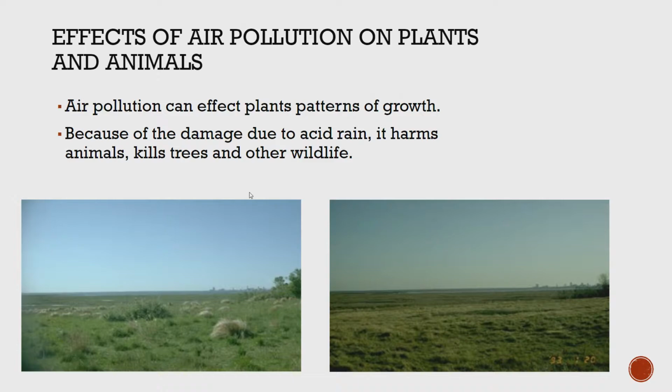Effects of air pollution on plants and animals. Air pollution can affect plants' pattern of growth. The air pollutants can cause damage to leaf cuticles and affect photosynthesis systems, leaf longevity, and patterns of carbon allocation within plants. Pollutants such as ground-level ozone physically damage leaves by causing chlorosis, or an abnormal yellowing of the leaves, resulting from a deficiency of chlorophyll. This is vital for photosynthesis. Without chlorophyll, a plant cannot manufacture food or energy.